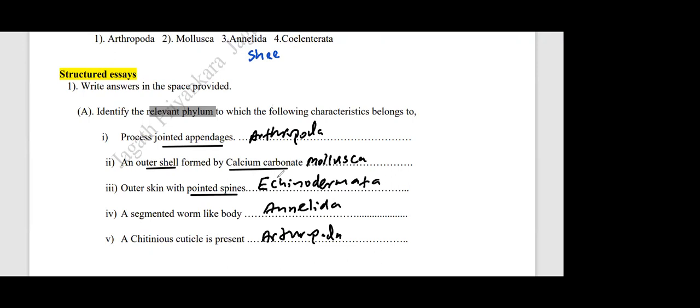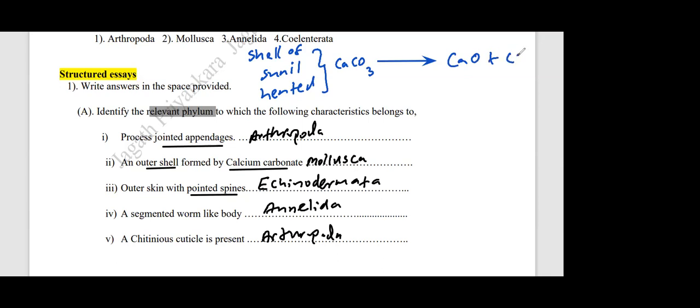Good question. If you heat the shell of the snail, what happens? It's made of calcium carbonate. Then it gets decomposed to calcium oxide and carbon dioxide. The shell of the snail is made of calcium carbonate, and it gets decomposed to calcium oxide and carbon dioxide.